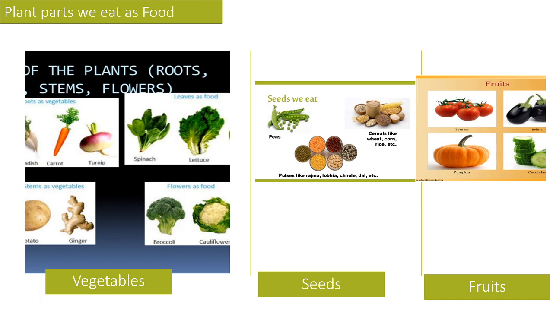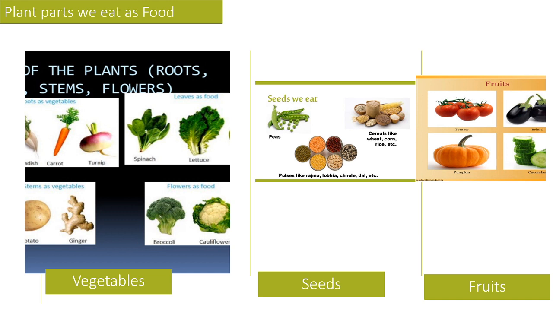Okay, so apart from roots, stems, flowers and leaves, we also consume seeds of the plant. What are the seeds we eat? The best example is green peas. You all know that if we open the pod of the green pea, you find seeds. These are nothing but peas. So we consume them. And also all the cereals like rice, wheat, corn, these all come under seeds.